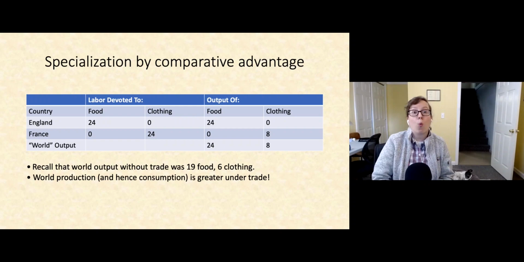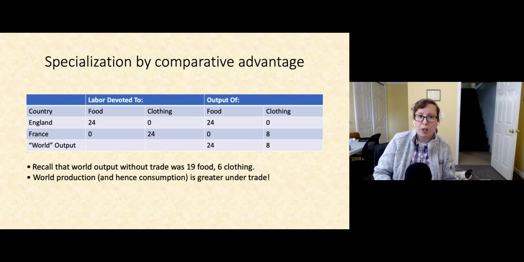Okay, now we understand these countries' comparative and absolute advantages. Let's allow them to follow Ricardo's dictum. Let's allow them to specialize based on their comparative advantages. Since England has the comparative advantage in producing food, England could devote all 24 hours of its time to producing food and have an output of 24 units of food.